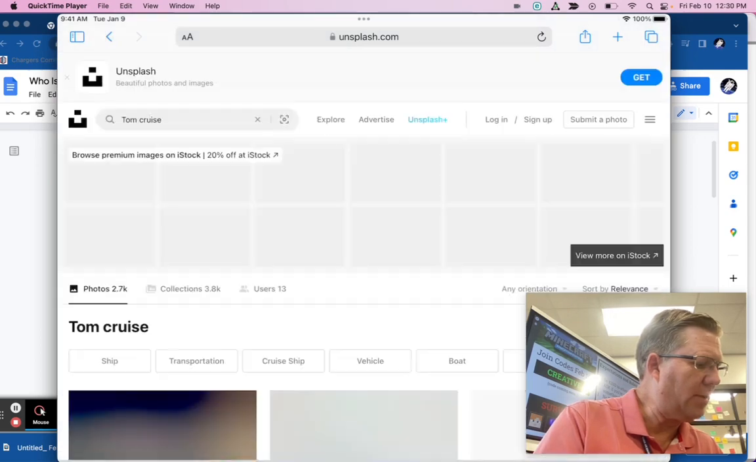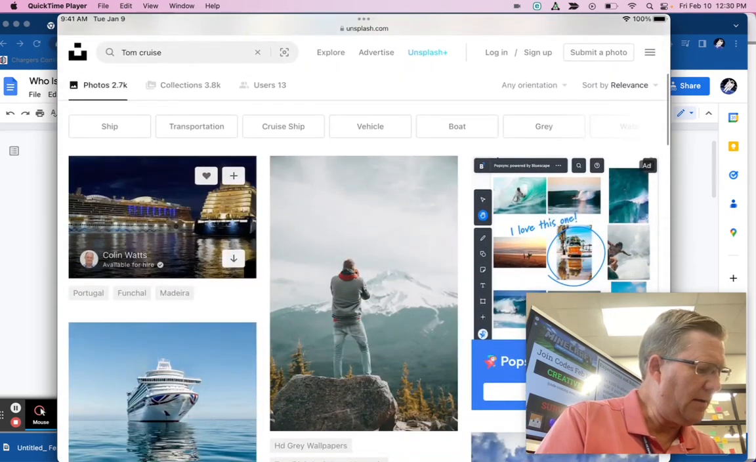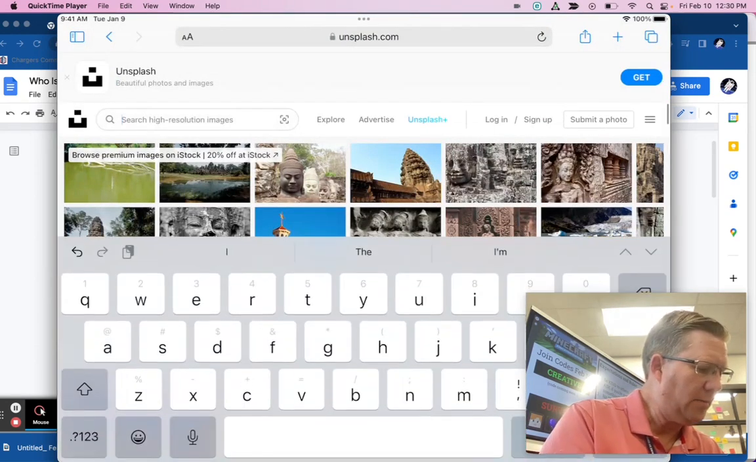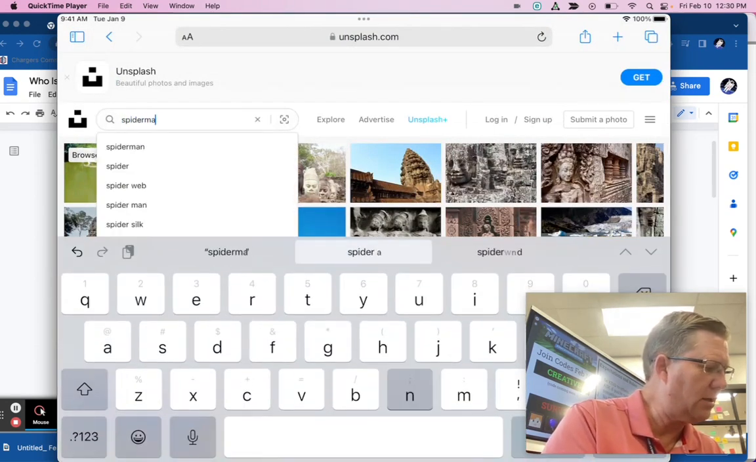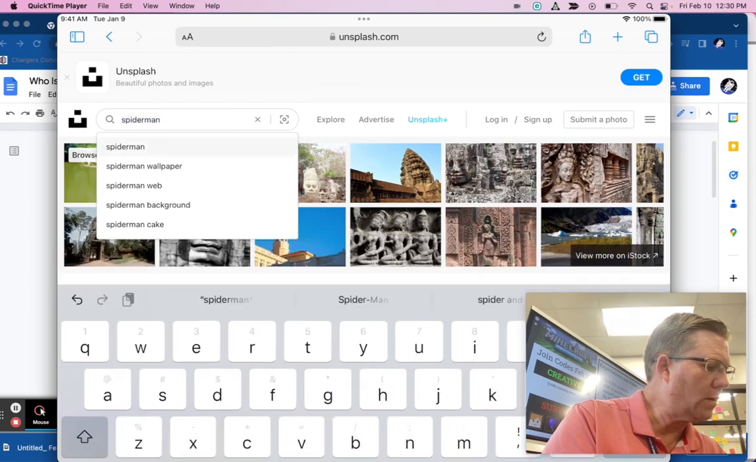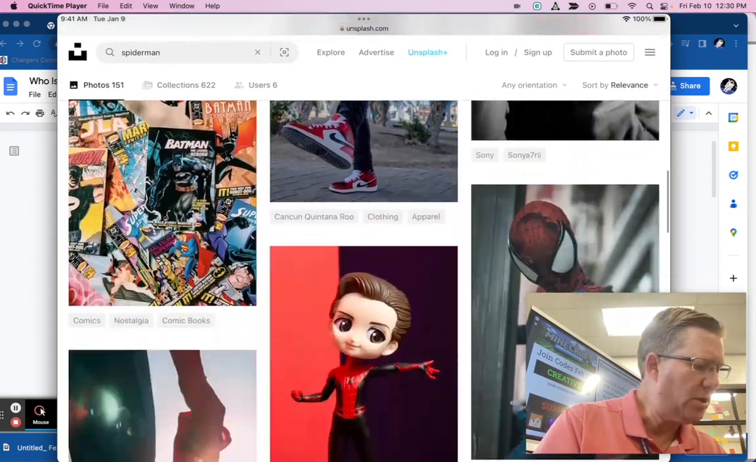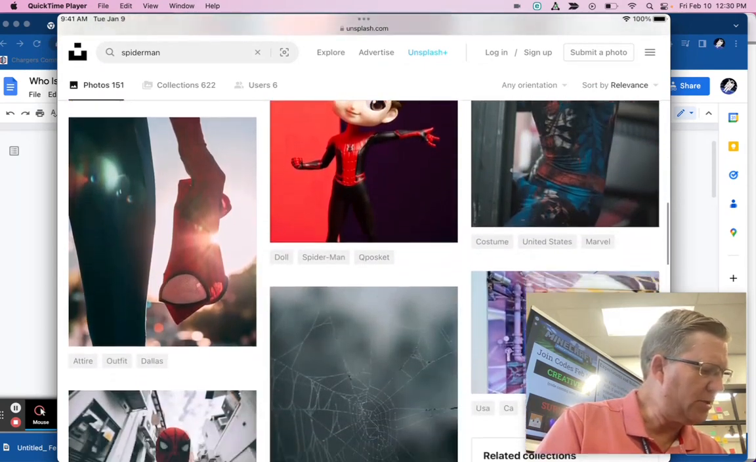C-R-U-I-S-E. I think what I might do is Spider-Man, because I'm not seeing anything for Tom Cruise. I see cruise ships and other things like that, but I bet there's going to be something that's a Spider-Man. Look at that. There are some different Spider-Man things, and these are different images that people have taken.